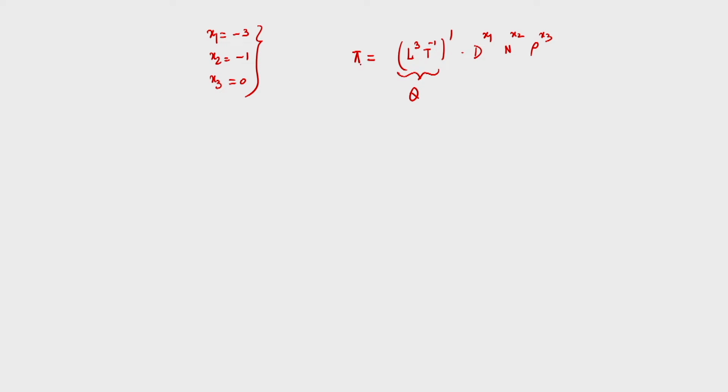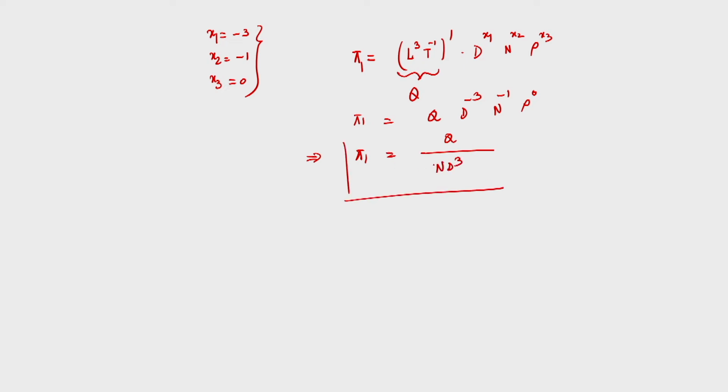So, for this first pi term pi 1, x 1 is equal to minus 3. I can write this as Q into D to the power minus 3, N to the power minus 1, rho to the power 0. That means the first pi term will be Q divided by N D cube.